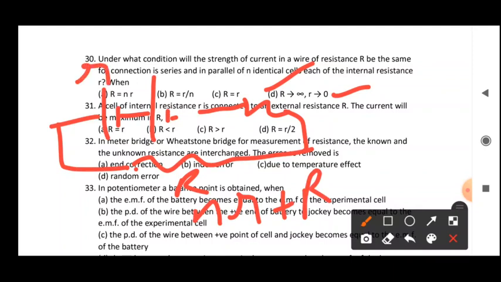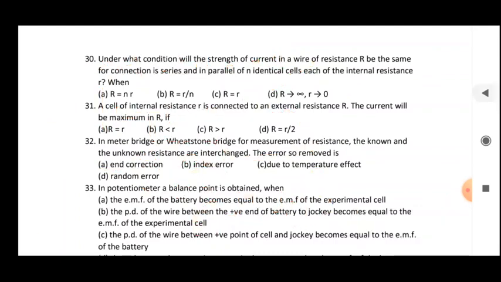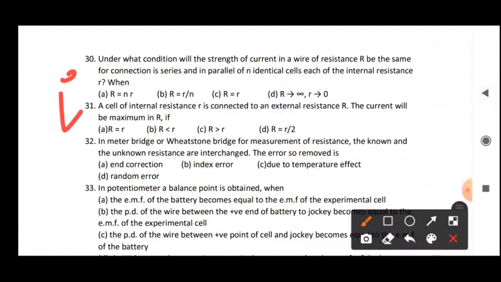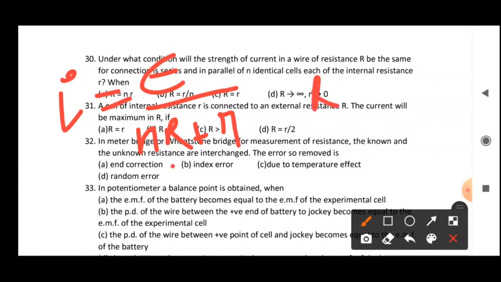So n identical cells connected in series give total resistance nr, and R is connected in series, so this will be nr plus R. So current will be EMF E upon nr plus R. In this case, if R tends to infinite, then the current tends to 0.